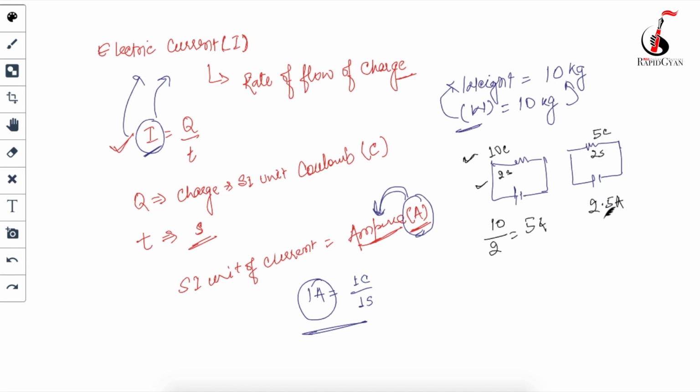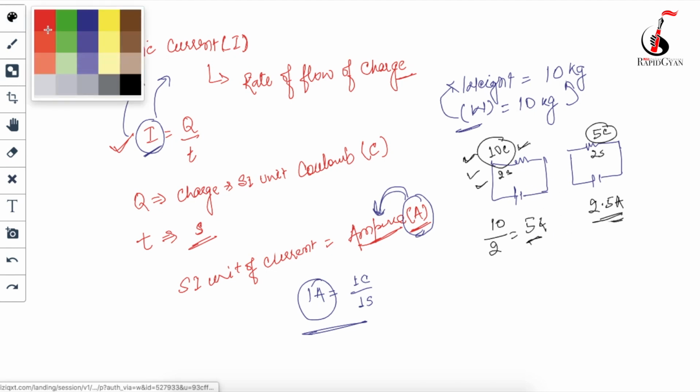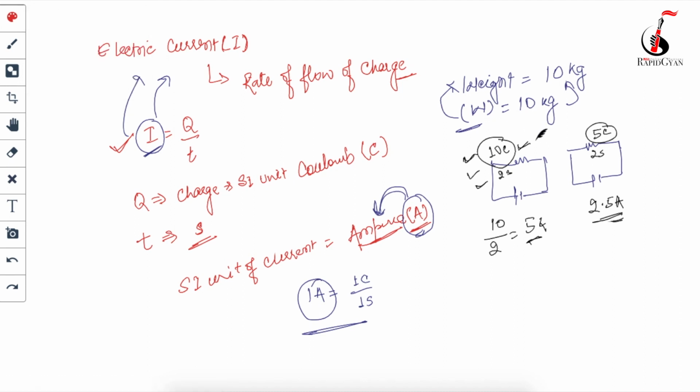So what are you seeing over here, guys? Even though the time is the same, in circuit 1 the magnitude of charge is more as compared to circuit 2. So the more the charge, the more the current. But at the same time, if I reverse this, suppose 10 coulomb of charge is flowing in both circuits, but in the first circuit it flows in just 1 second, and in the second circuit it flows in 2 seconds.